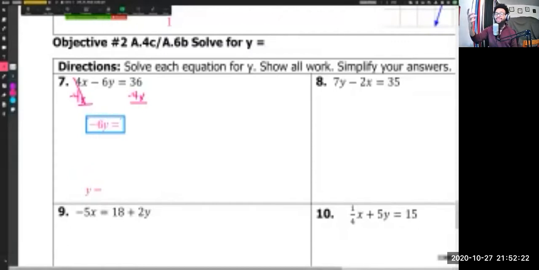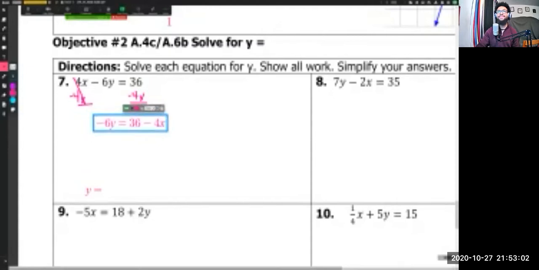Now, this is a mistake I see a few students still making. We have a 36 minus a 4x. Are those two things like terms? Does that 36 have an x next to it? It doesn't. It's a constant. Our 4 has a variable next to it, so our 4 is a coefficient. Those two things do not mesh. We can't put those two things together. Those are not like terms. So we cannot make this 36 into a 32. This is going to stay 36 minus 4x. We can't combine these things because they are not like terms, okay?